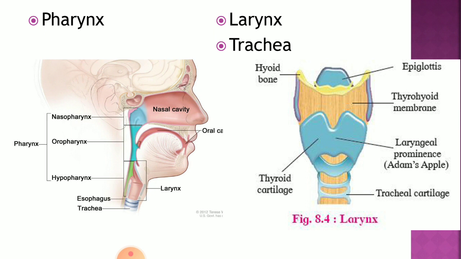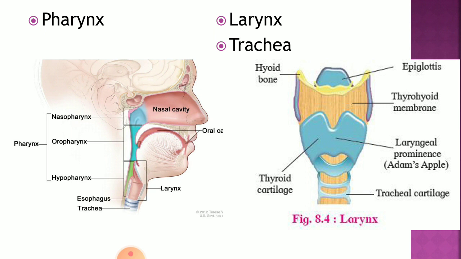Remember these two functions. Vocal cords are elastic in nature. The voice is produced by the passage of air between the vocal cords, and modulation is created by the tongue, teeth, lip and nasal cavity.